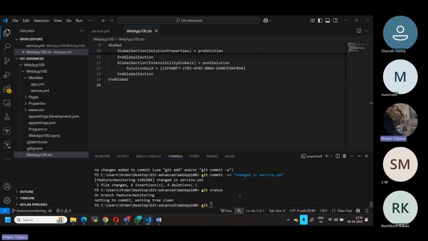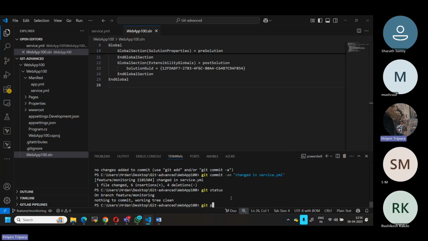So in this case, if you want to bring the changes, as I told you yesterday, there are two ways: I can use git pull, otherwise switch to the branch. First, as I told you, I have already committed this, it is done. Now I can use git. First I want to bring the changes from the dev branch, from the remote.